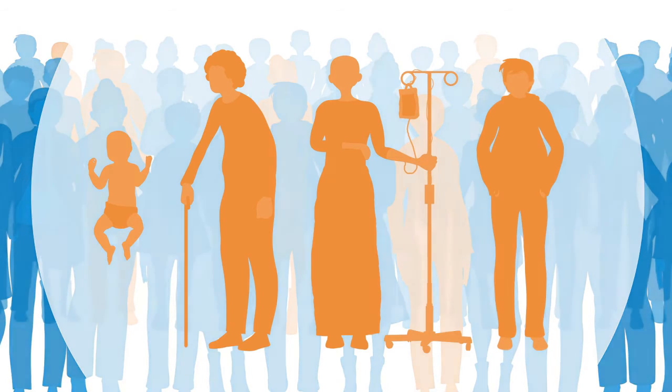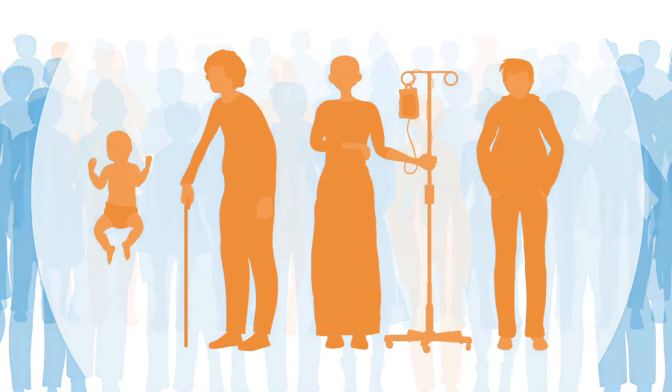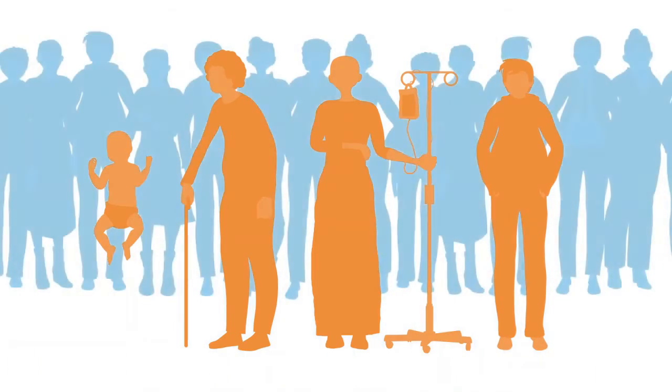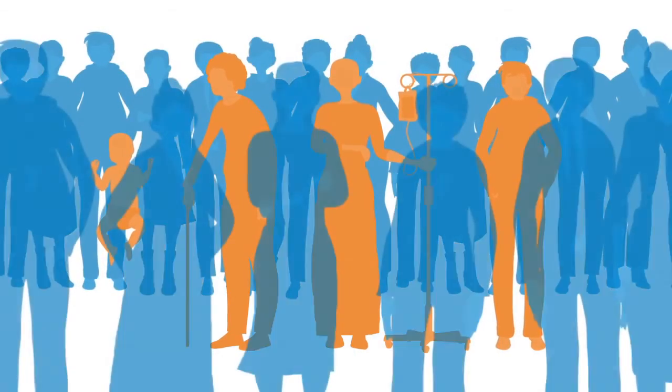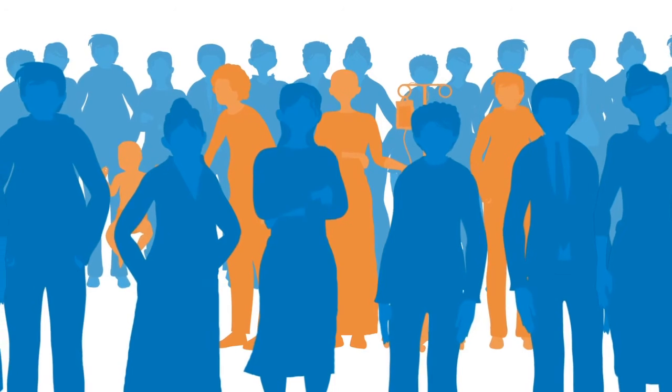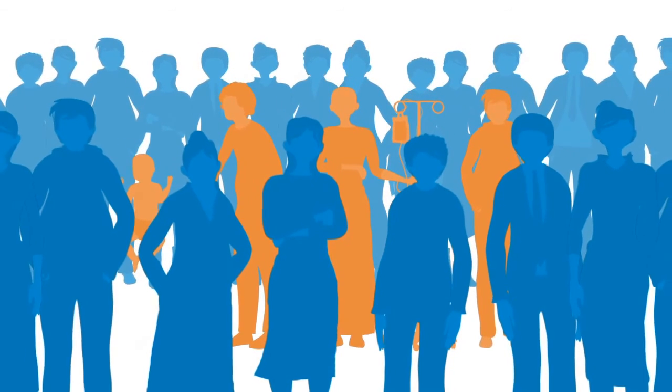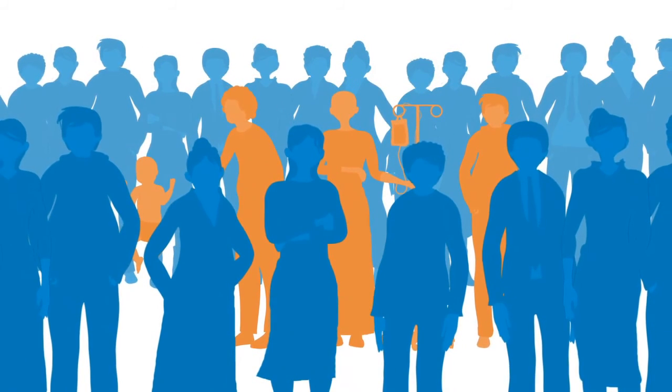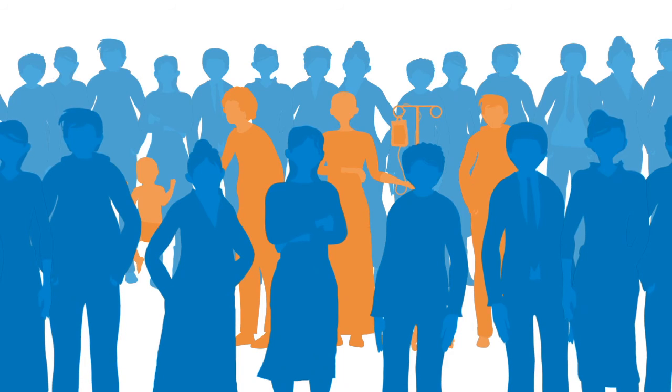You will certainly know people in some of these groups. You may have them in your family now or in the future. Perhaps you are in one of these groups yourself. If everyone around these vulnerable individuals is fully vaccinated, it will help protect them against serious diseases like measles that could kill them. So even if you don't feel at risk from a disease yourself, getting vaccinated benefits others in your community and your family.